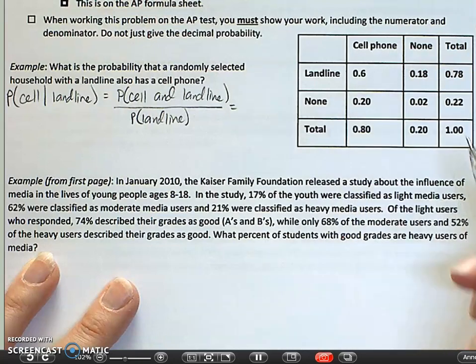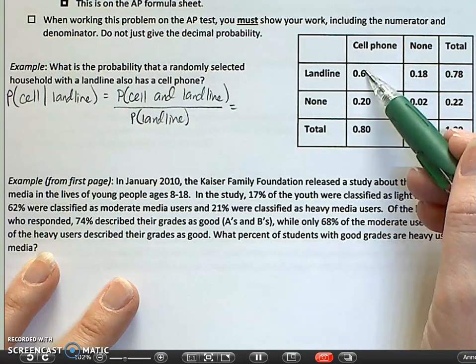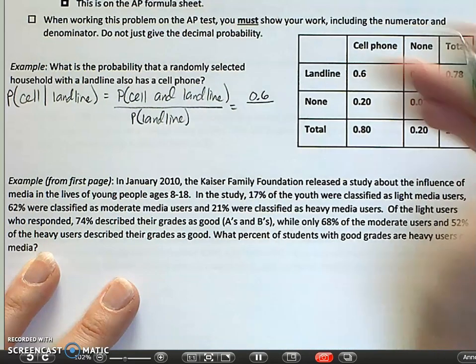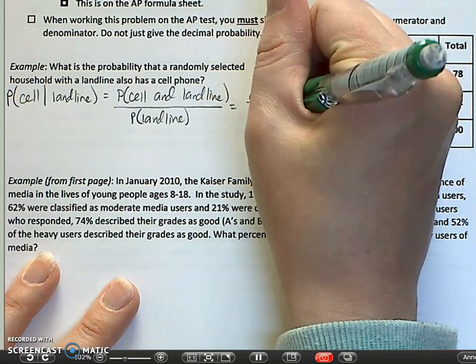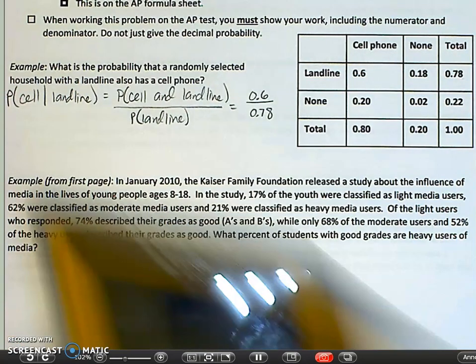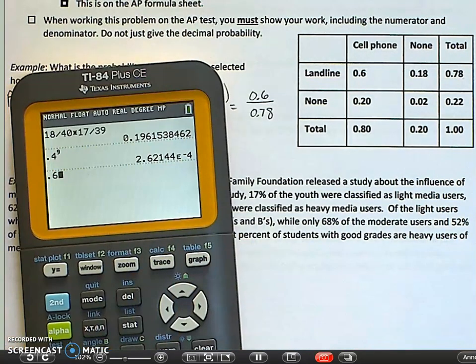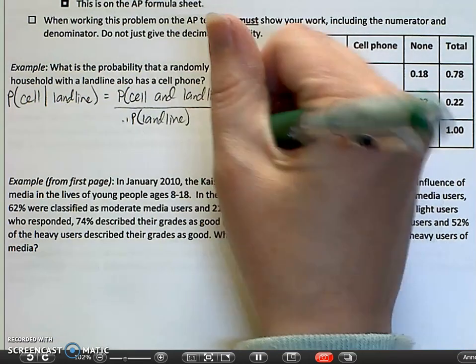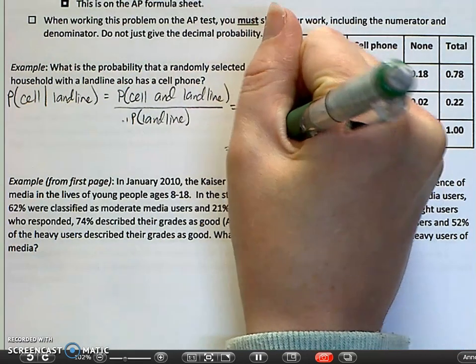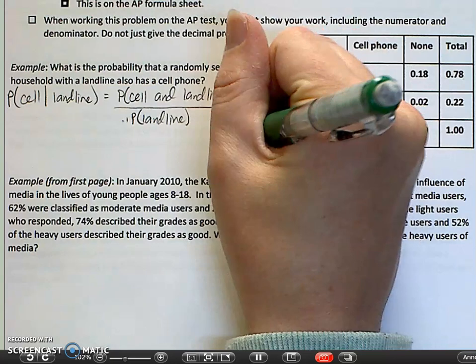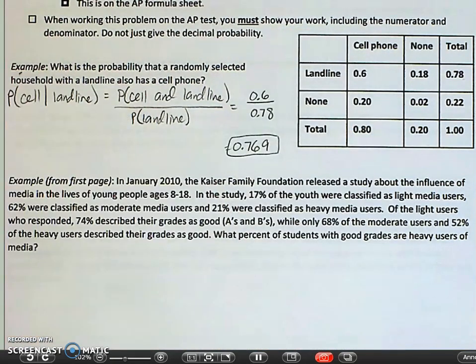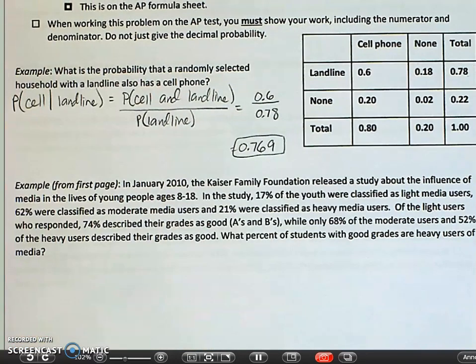Looking at my table, cell phone with landline is 0.6, and the probability you just have a landline is 0.78. So I just put that in my calculator, 0.6 divided by 0.78, and I get 0.769. So there's about a 77% chance that you have a cell phone given that you also have a landline.